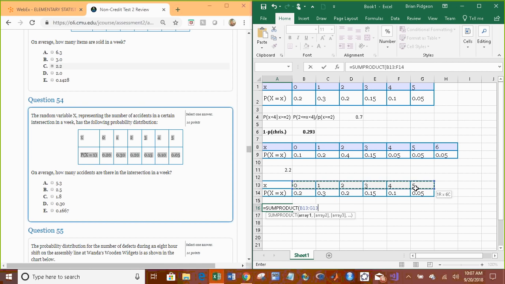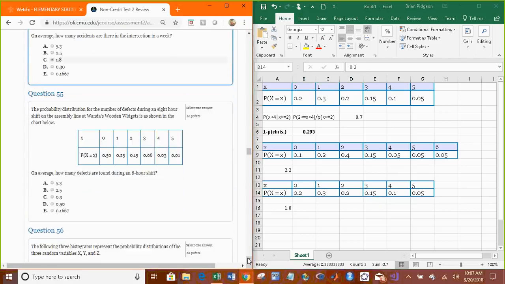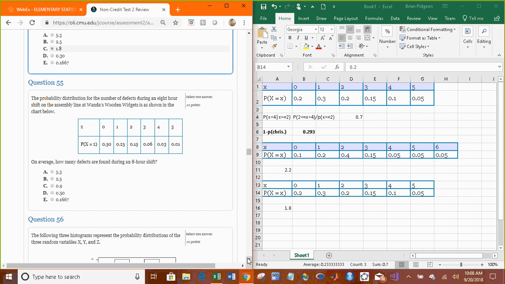Take each x value and multiply it by its probability. 1.8. This should make sense. Look around here. The biggest bulk of probability occurs here. About 70% of your probability is between the values of 0 and 2.